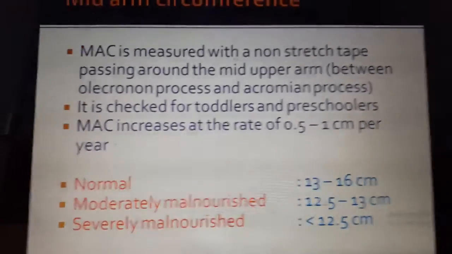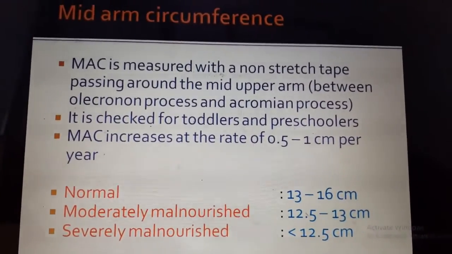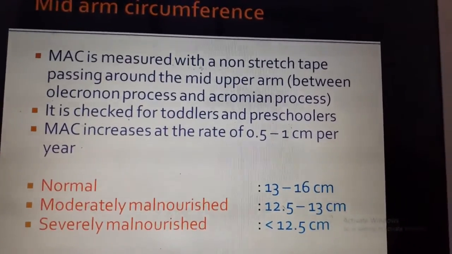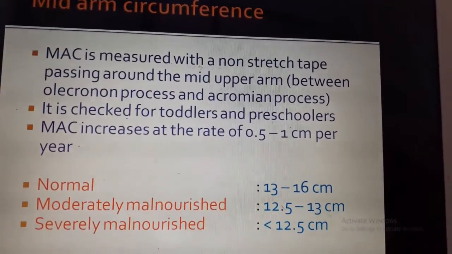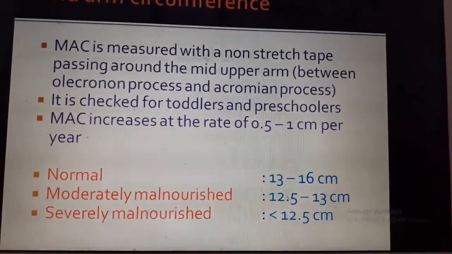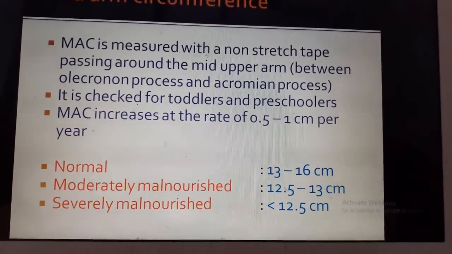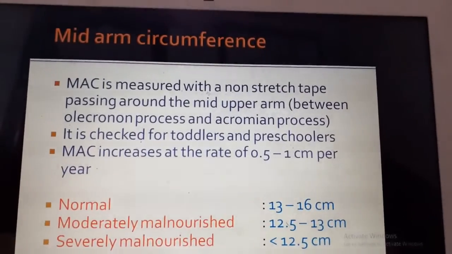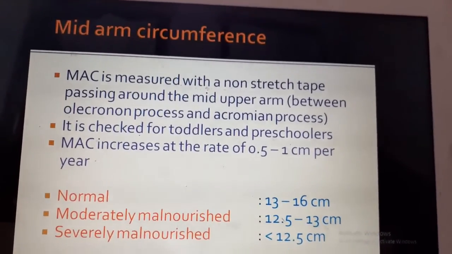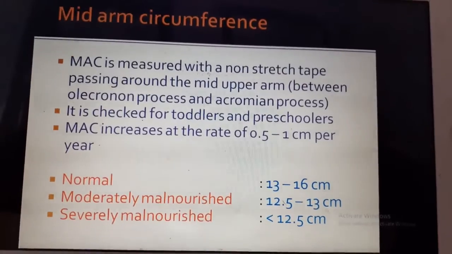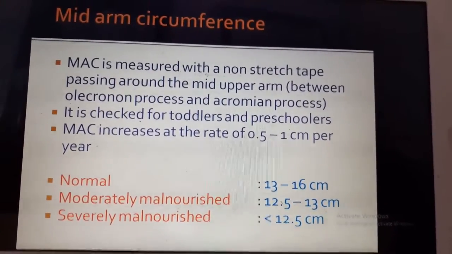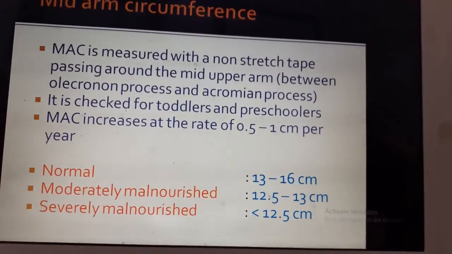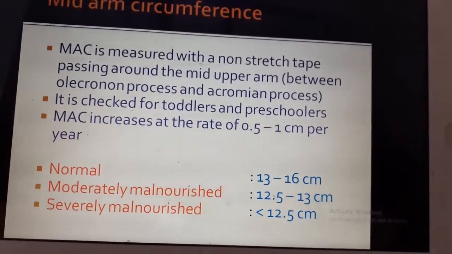Mid-arm circumference can be measured from 1 to 5 years. This is measured with a non-stretch tape. You take an inch tape and pass it around the mid-arm. Usually we check it over the left arm, because most of our activity is done with the dominant hand. You have to measure from the acromion process to the olecranon process. Stretch the tape between the acromion and the olecranon process, take the midpoint, circle around and check, for toddlers and preschoolers.